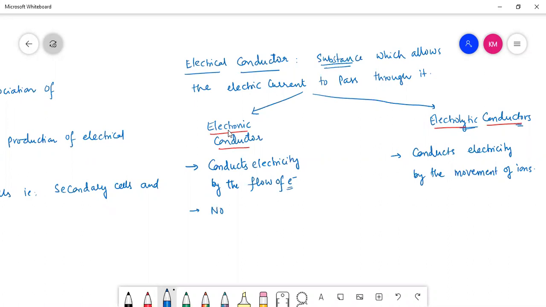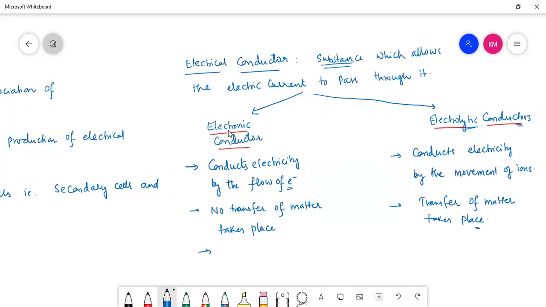In this case, there is no transfer of matter. But in this case, transfer of matter takes place. That you will understand in electrochemical cells.